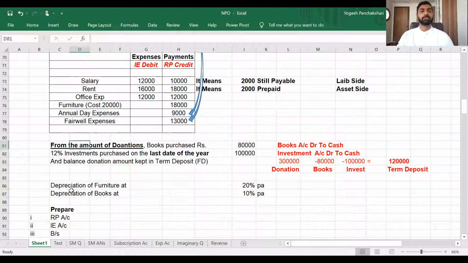Then from the donation, you purchased some books, 80,000: cash bank credit and asset side. Investments purchased on the last date of the year: cash bank credit and asset side. And the balance of the donation: you received a donation of 3 lakh, out of which 80,000 for books, 1 lakh for investment, and 1.2 lakh is kept in FD, that is term deposit. Again, asset side, cash bank, that is receipt and payment credit.